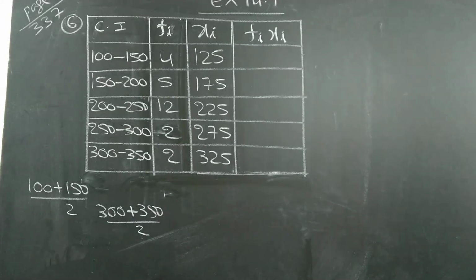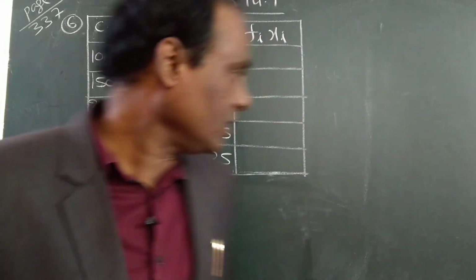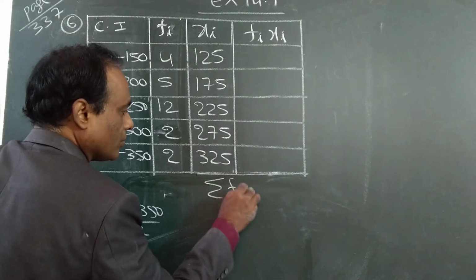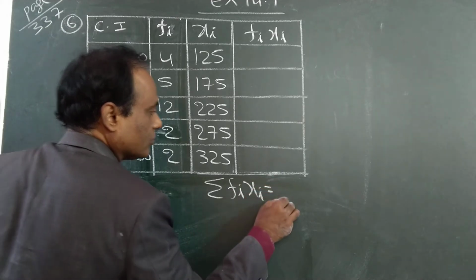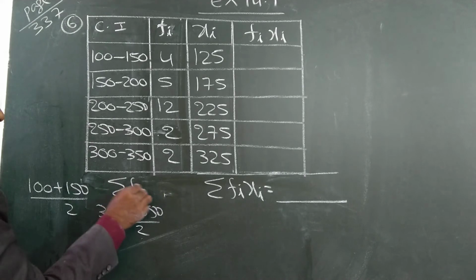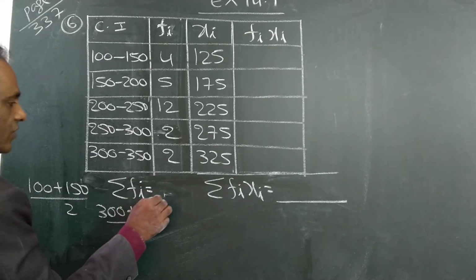Multiply. Do it. After multiplication, you add all these values, which is called sigma fi into xi, and all these frequencies, which is sigma fi.